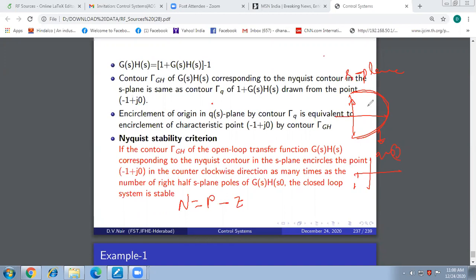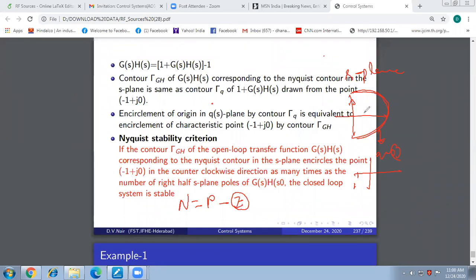For the closed loop system to be stable, there should not be any roots of the characteristic equation, which are closed loop poles, in the right half of the S plane. Those roots of the characteristic equation are nothing but zeros of Q of S. So the Nyquist contour should not enclose any zeros of Q of S, right? Yes or no?